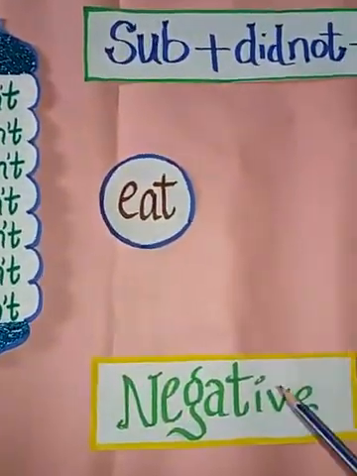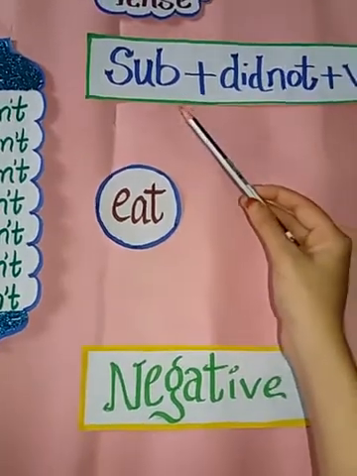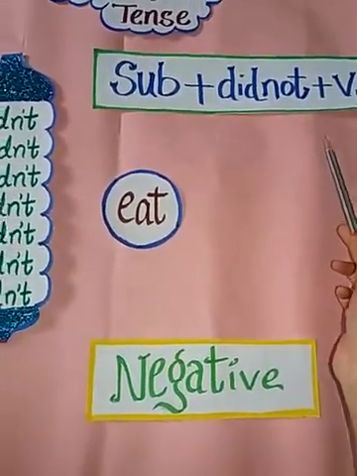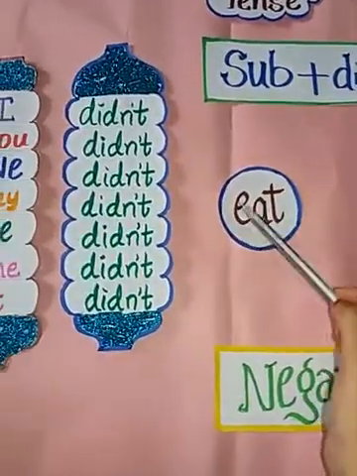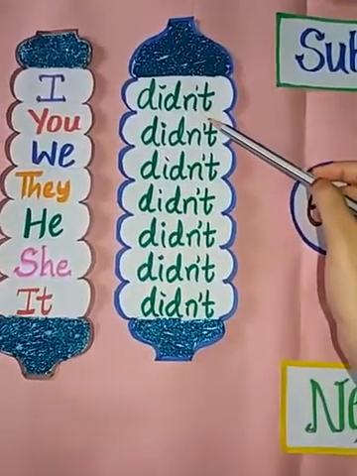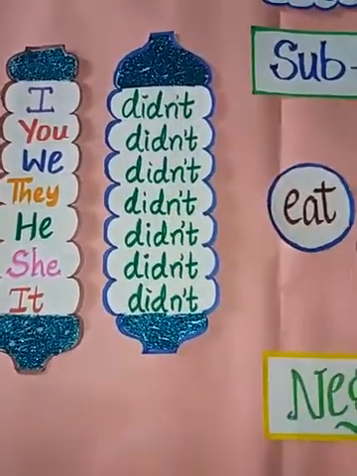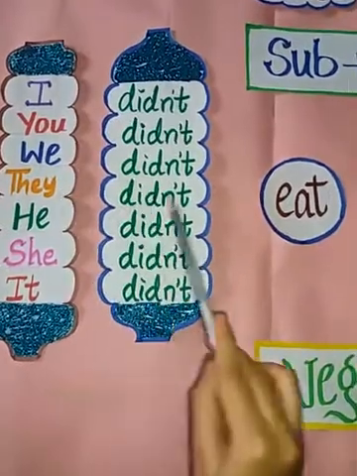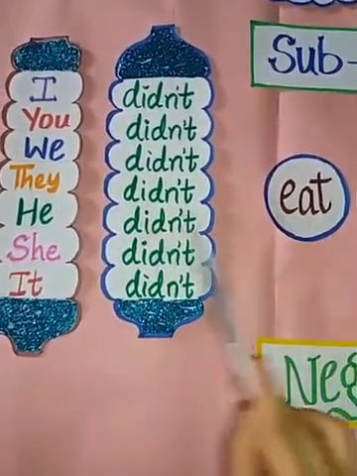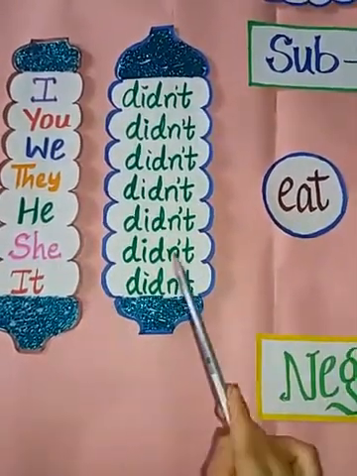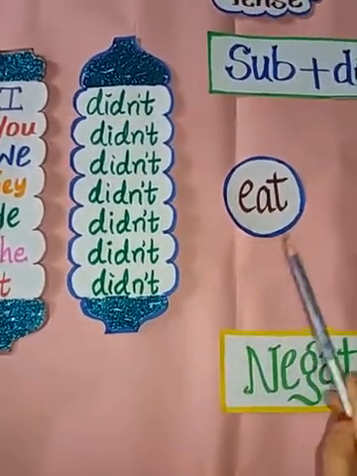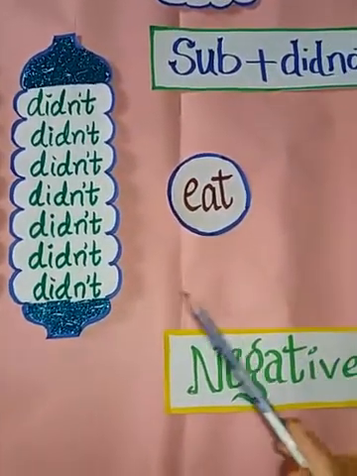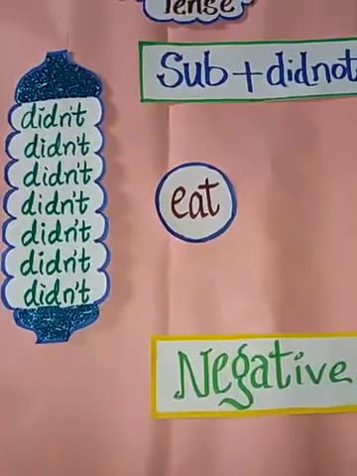The next is the negative form again, with the same rule, subject plus did not plus V1, and here it is eat. And I have used here the contraction form, didn't. I didn't eat, you didn't eat, we didn't eat, they didn't eat, he didn't eat, she didn't eat and it didn't eat. So I have used this in a contraction form.